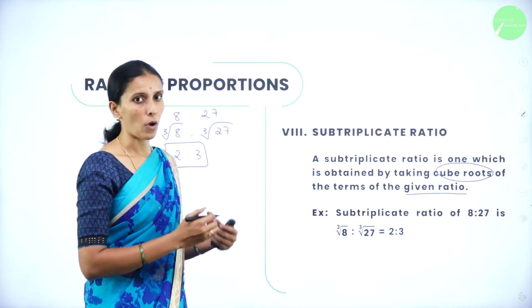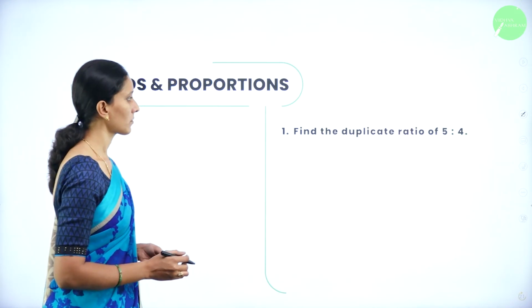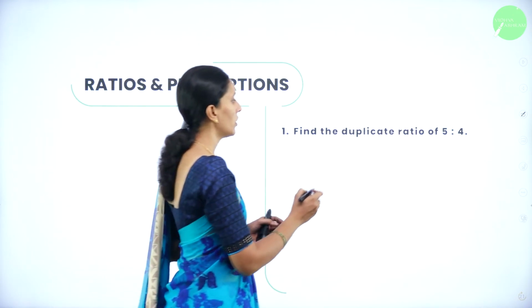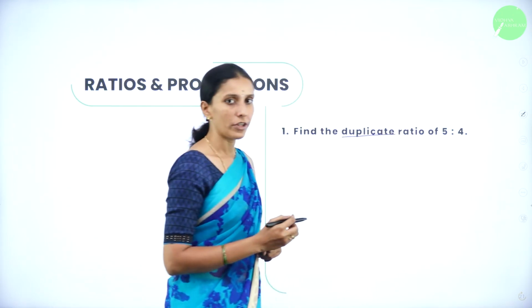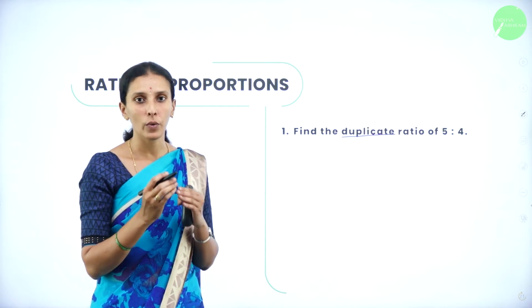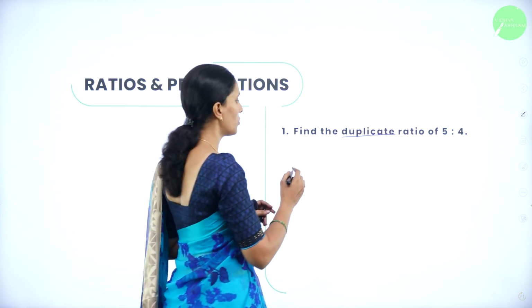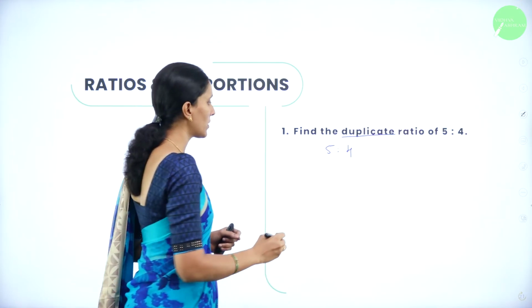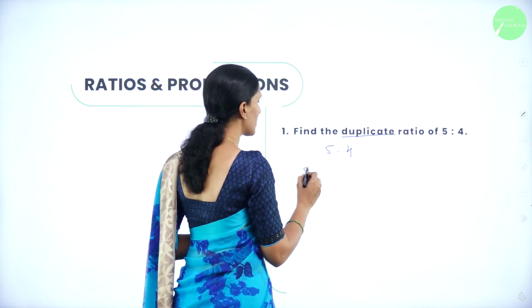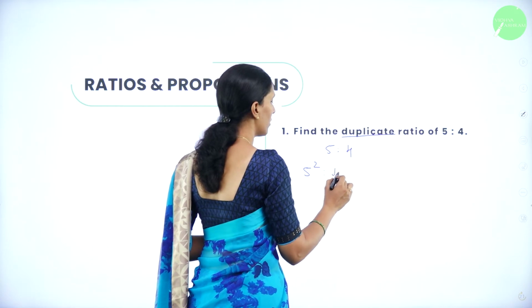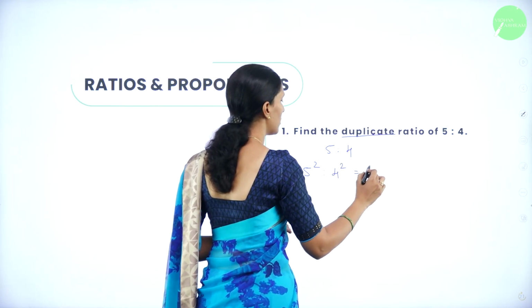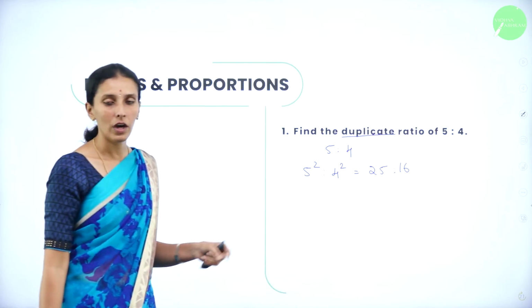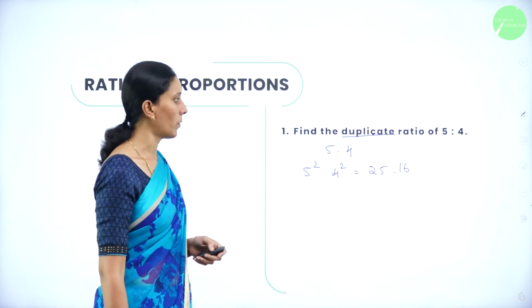We will take a few problems on this. Find the duplicate ratio of 5:4. So, how will you get a duplicate ratio? By taking the square of the given ratio. So, we have 5:4. Square on both sides. So, 5 square is to 4 square, which is 25:16. So, this is your duplicate ratio.